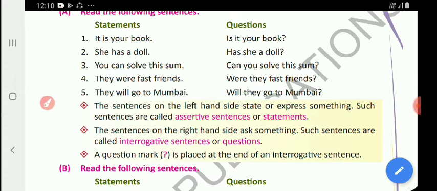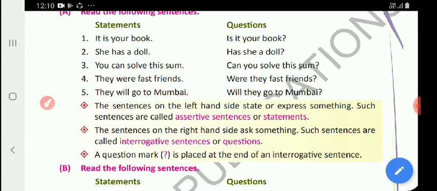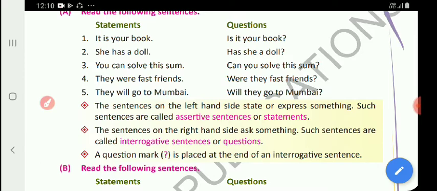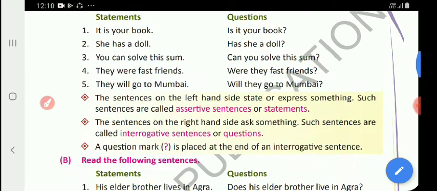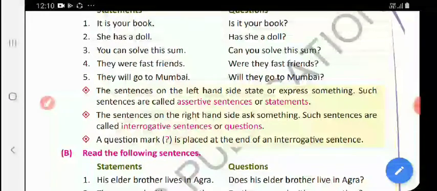So, what are interrogative sentences? An interrogative sentence means it asks something. Such sentences are called interrogative sentences. A question mark is placed at the end of an interrogative sentence. We all know that at the end of a question we put the punctuation mark, the question mark.